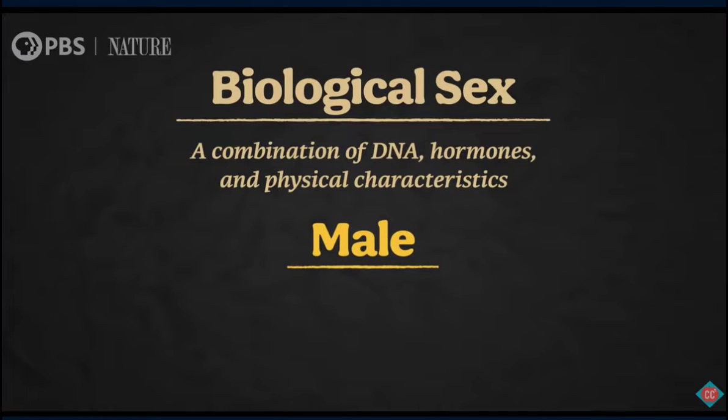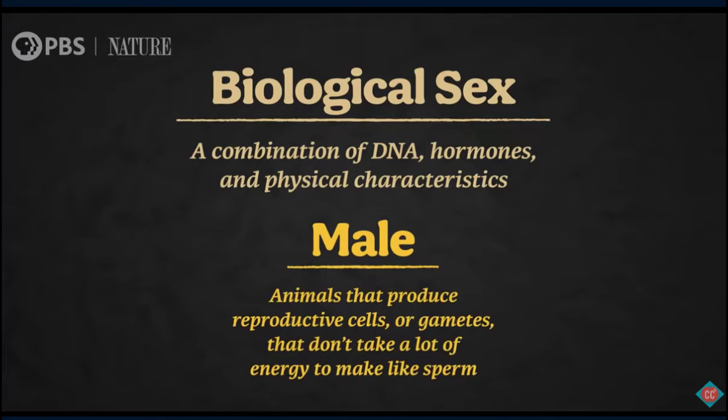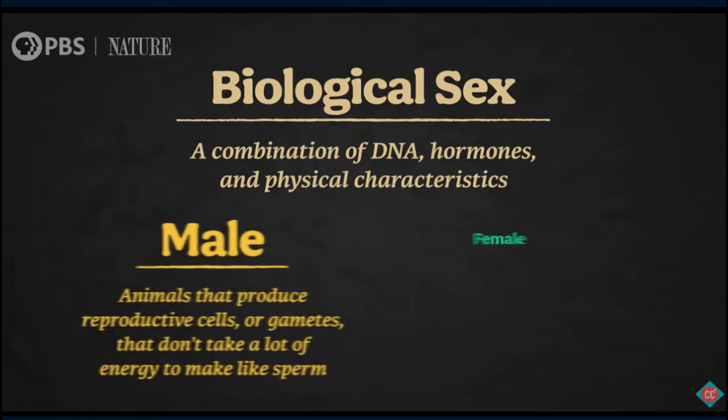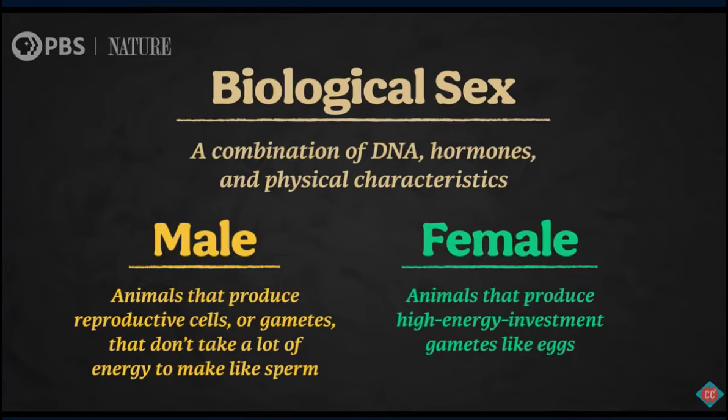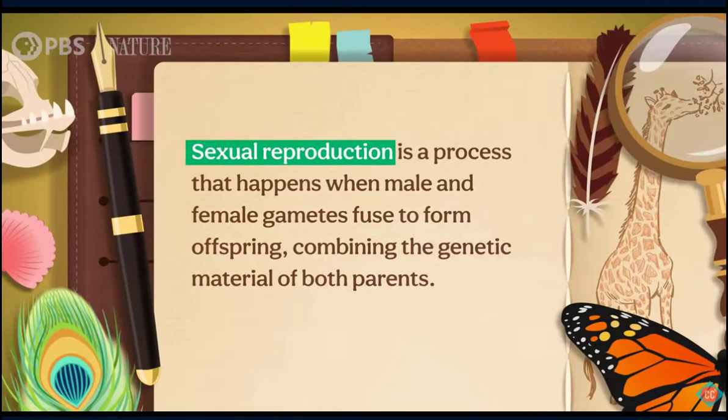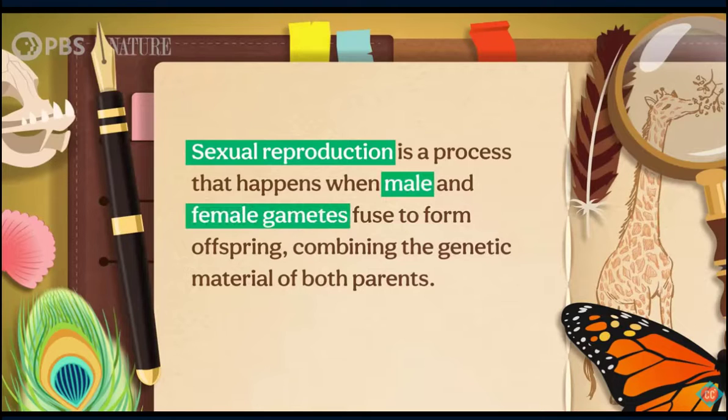We'll use male for animals that produce reproductive cells, or gametes, that don't take a lot of energy to make, like sperm, and female for animals that produce high-energy investment gametes, like eggs. And sexual reproduction is a process that happens when male and female gametes fuse to form offspring, combining the genetic material of both parents.